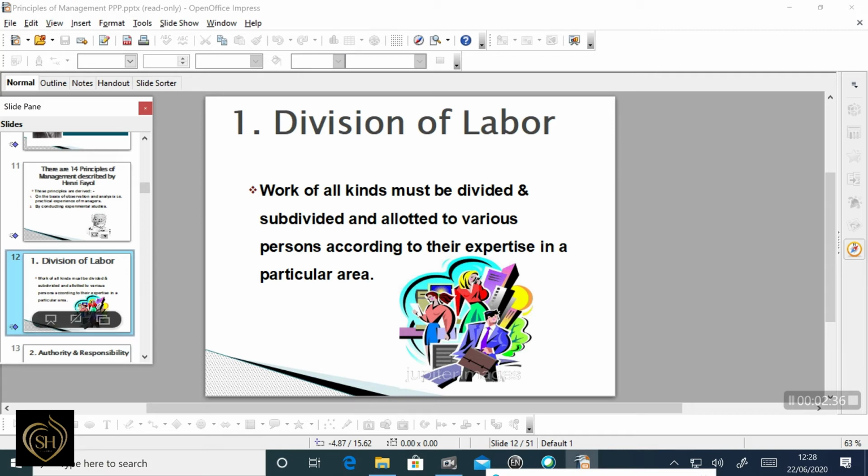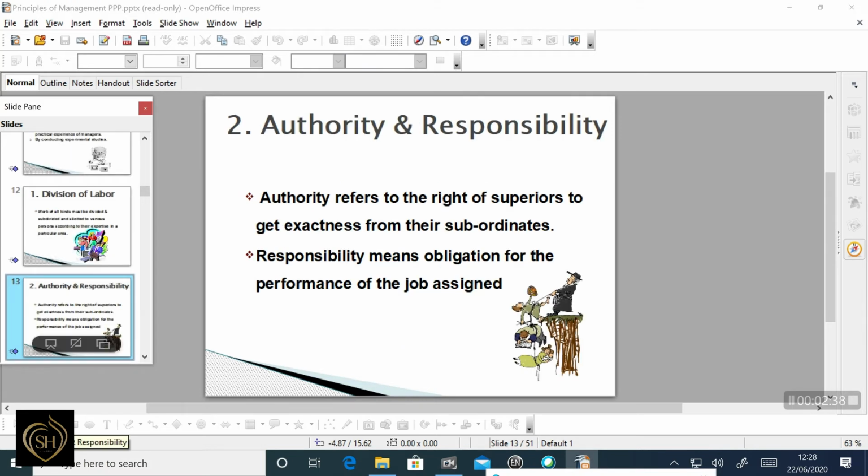The second one is authority and responsibility. Authority refers to the right of superiors to get work from their subordinates. Responsibility is the obligation for the performance of the job assigned. Authority is the right to give orders and get orders obeyed. A manager should have adequate authority to get things done, and responsibility means the duty which the subordinate is expected to perform. When a person accepts authority, he becomes responsible.